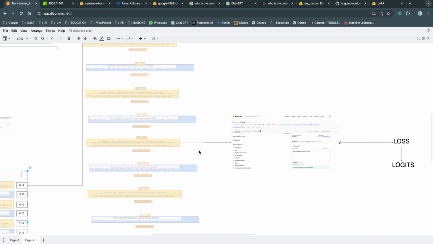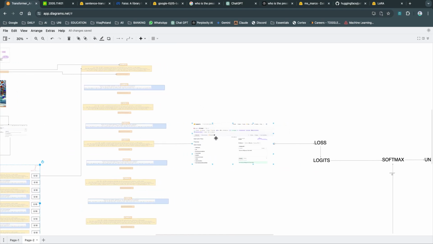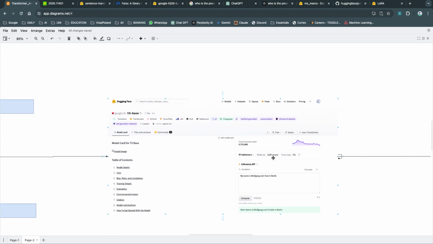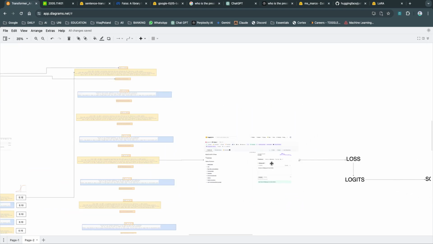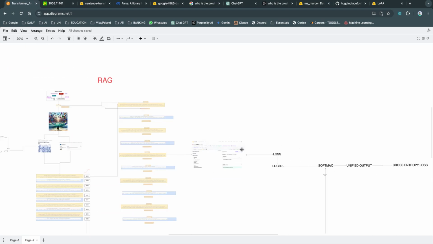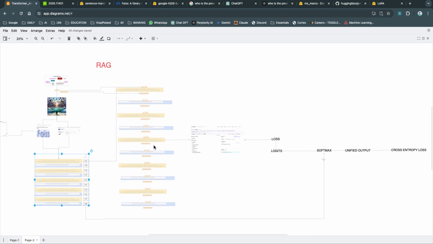Once we have the 10 pairs of documents and answers, we send them to the encoder-decoder model. In my case, I'm using Google T5, which has around 223 million parameters. Once it goes through this model, it gives me an output, which is the loss, and it also gives me the logits and all the gradients. In my case, I won't be interested in the loss that the model gives, because it's a cumulative loss. I'm not interested in this one.